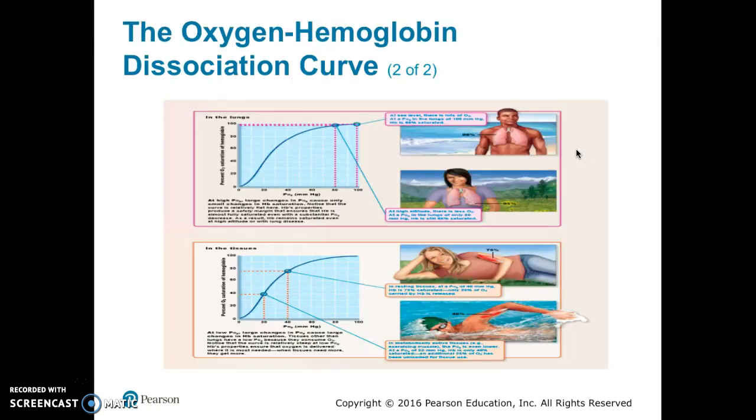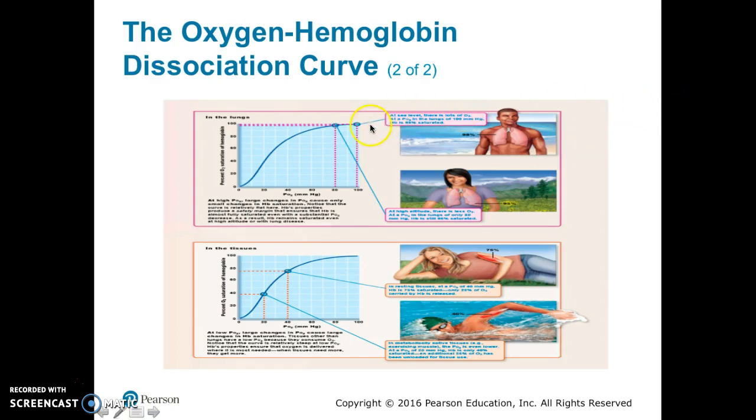Taking a look at the oxygen-hemoglobin dissociation curve again, the top figure explains how hemoglobin in our lungs stays very saturated. In the lungs, at higher altitudes, where the partial pressure of oxygen is lower, 80 millimeters of mercury versus 100 millimeters of mercury, the hemoglobin saturation is less, but not by very much.